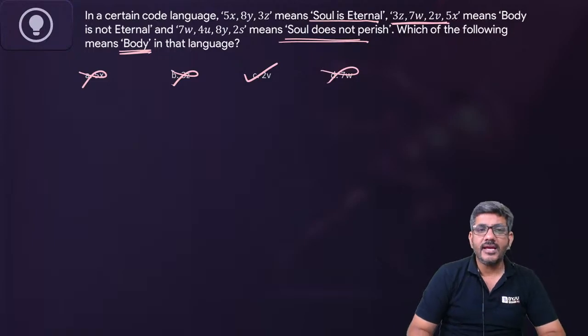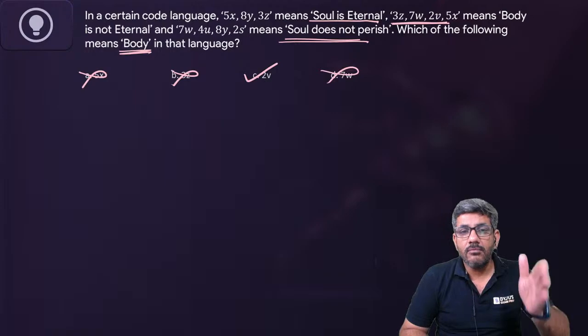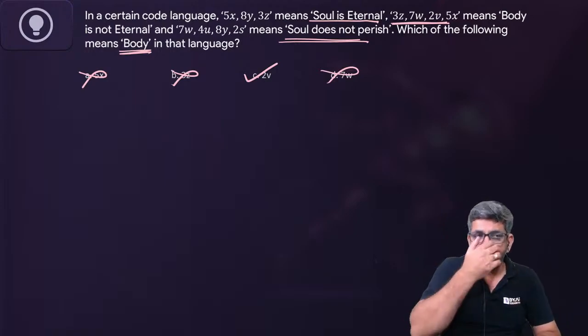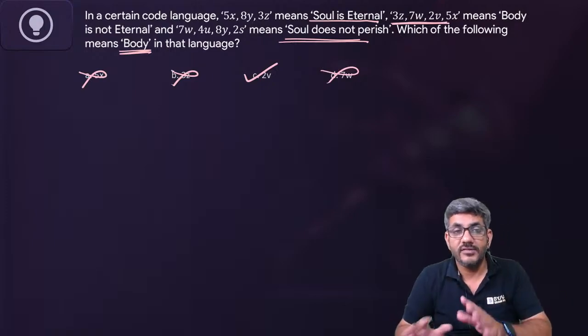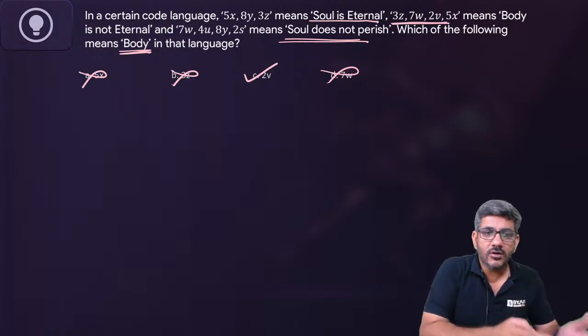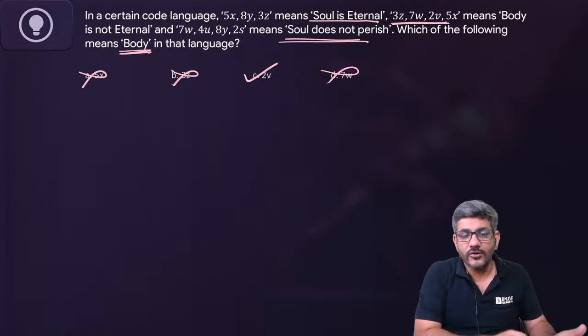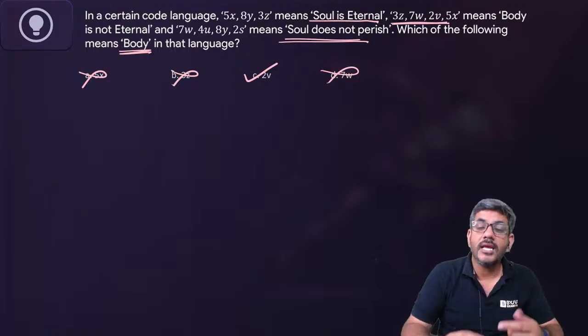आपने जो mistake मेरे ख्याल से की है वो ये, that when it says 3z 7w 2v 5x means body is not eternal, that means the first code is for body, which is 3z. The second code has 7w. Third code is for not word. Fourth code is for eternal. No, it's not like that. They are not given in the same order.